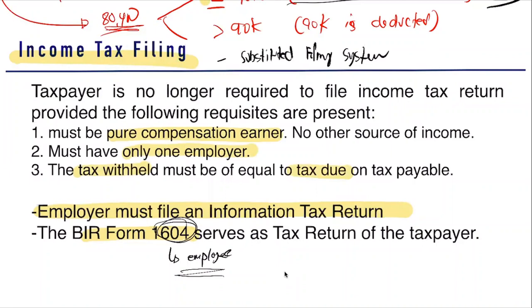Ayan, income tax filing. So that's it for our compensation income. So you just need to determine the items of compensation income, what is exempt, and what is deducted. Okay?